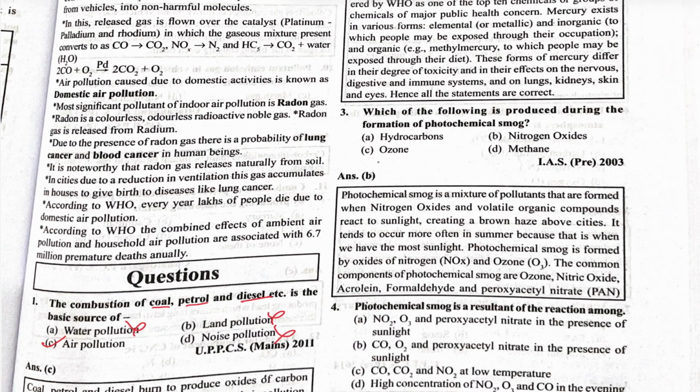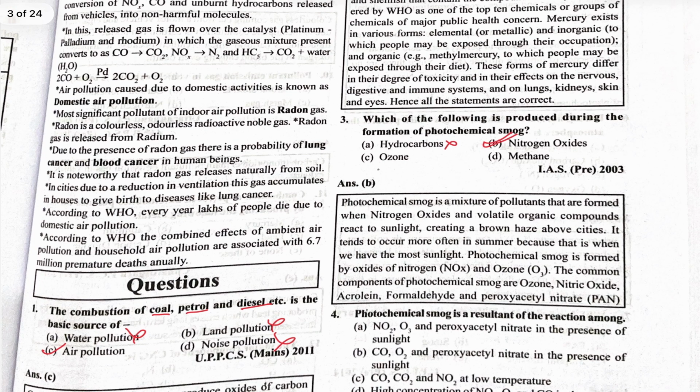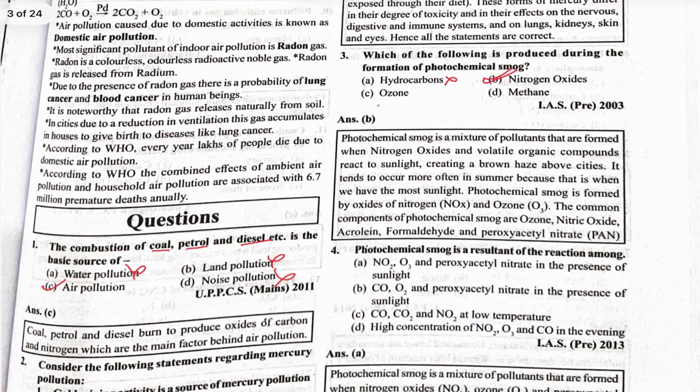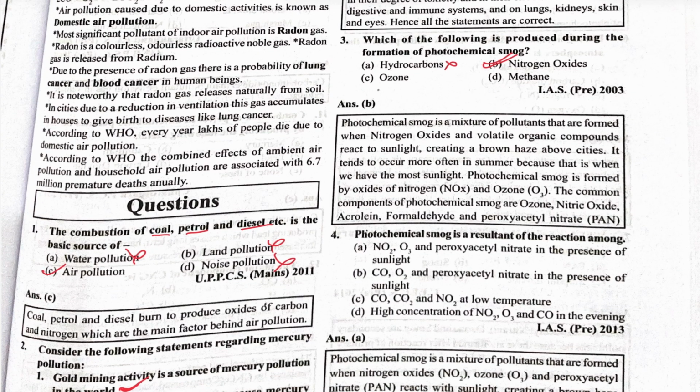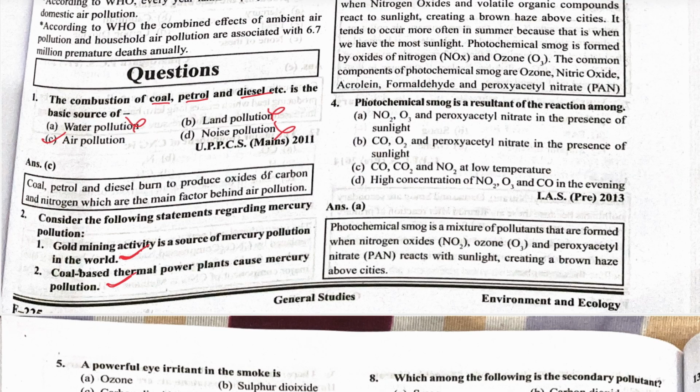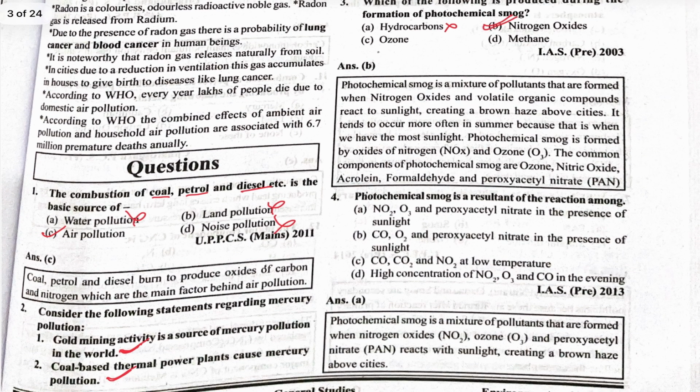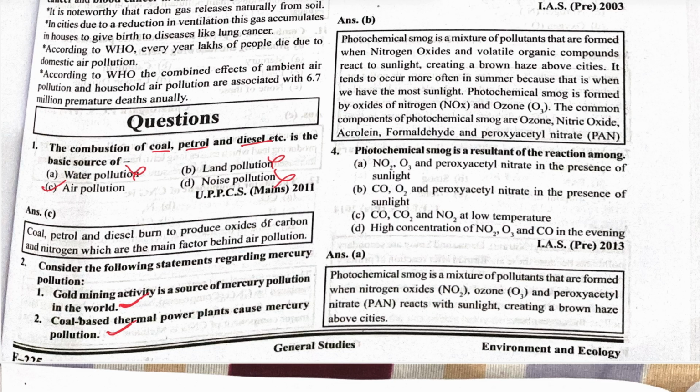Which of the following is produced during the formation of photochemical smoke? Photochemical smoke means nitrogen oxide. Hydrocarbons are not responsible, ozone is not responsible, methane is not responsible. So nitrogen oxide is the main cause for the formation of photochemical smoke. Photochemical smoke is a result of the reaction among nitrogen oxides, NO2, O3 and peroxyacetyl nitrate in the presence of sunlight.